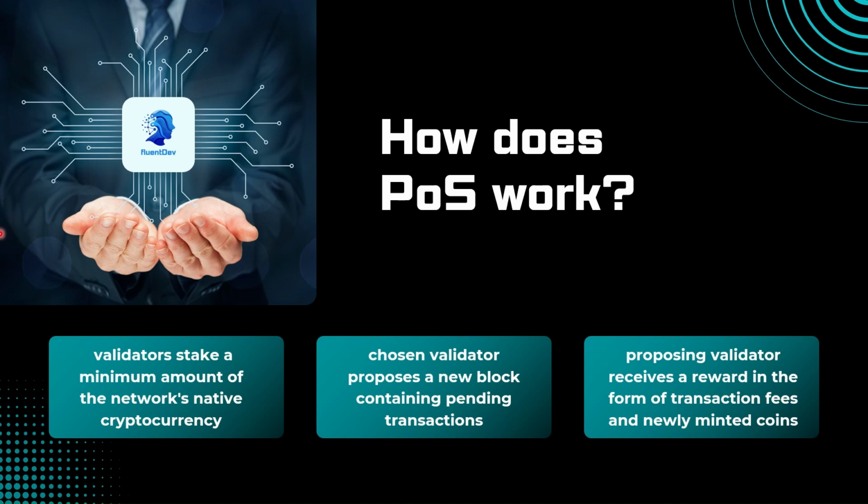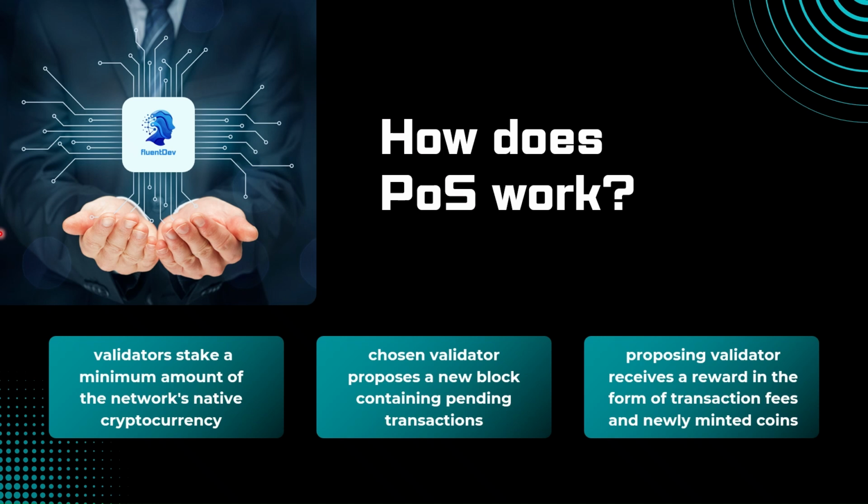For example, Ethereum requires validators to stake 32 ETH. Once staked, these validators enter a pool from which the protocol pseudo-randomly selects one of them to propose the next block. The selection probability is typically weighted by the amount staked. This means that validators with more at stake have a higher chance of being chosen, though the exact mechanism varies by blockchain. Okay, that's very important.